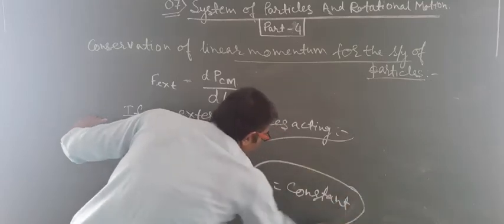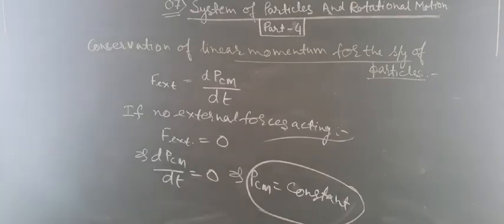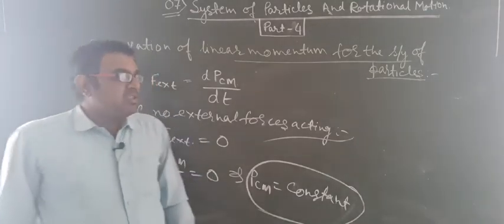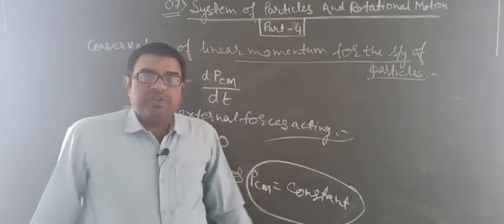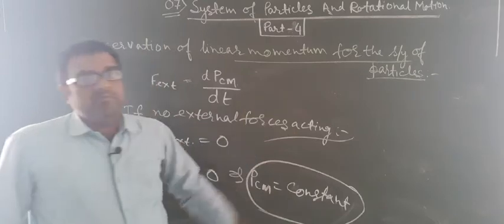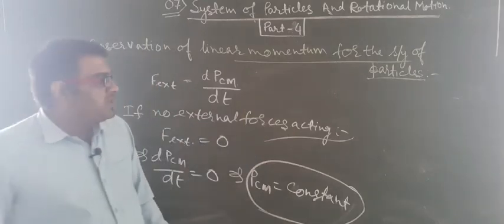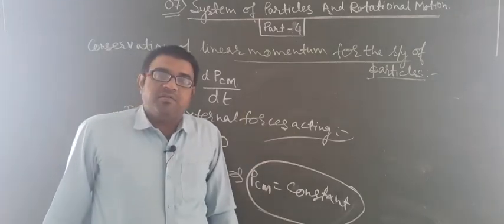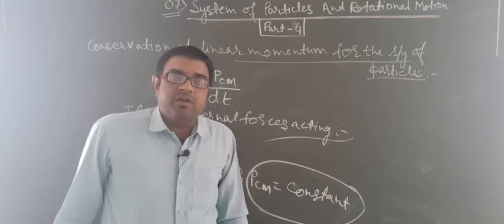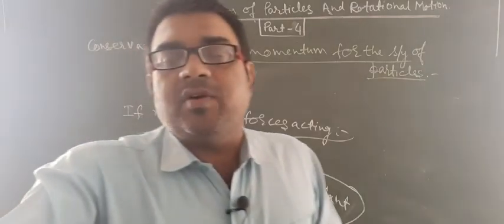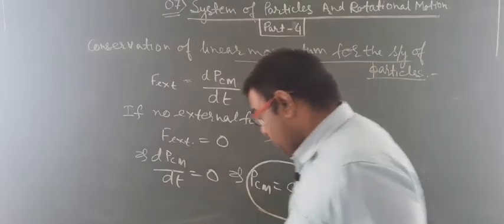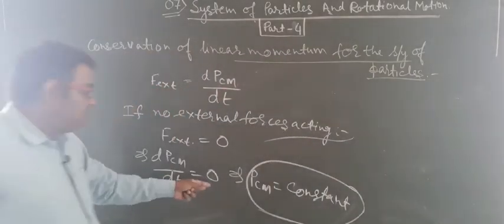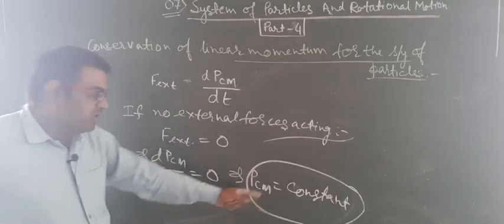The momentum for the system of particles is constant. It means the object will move constantly with VCM, since no external force is acting on the body. So, dear students, here we had seen that dPcm upon dt is zero, or PCM is equal to constant.